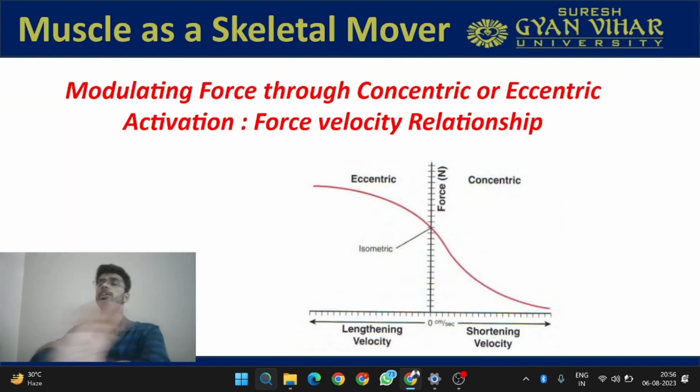Now all the things that we read till now gave insight into how muscle is able to provide stabilization. We read about the shape of the muscle, the 3-element model, and the viscosity and elasticity properties of the muscle.